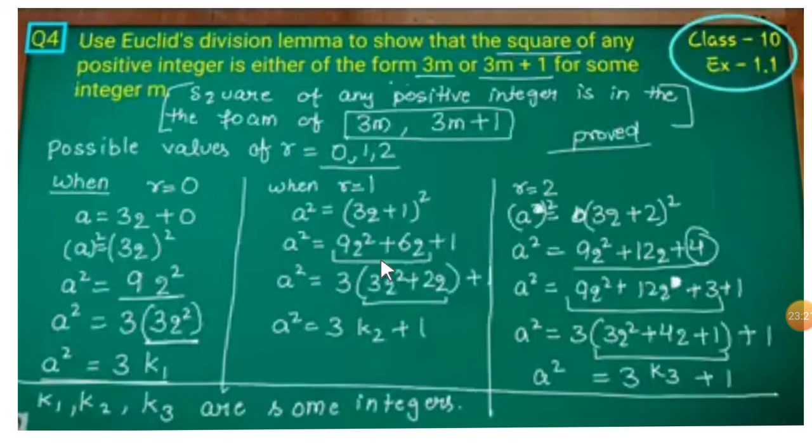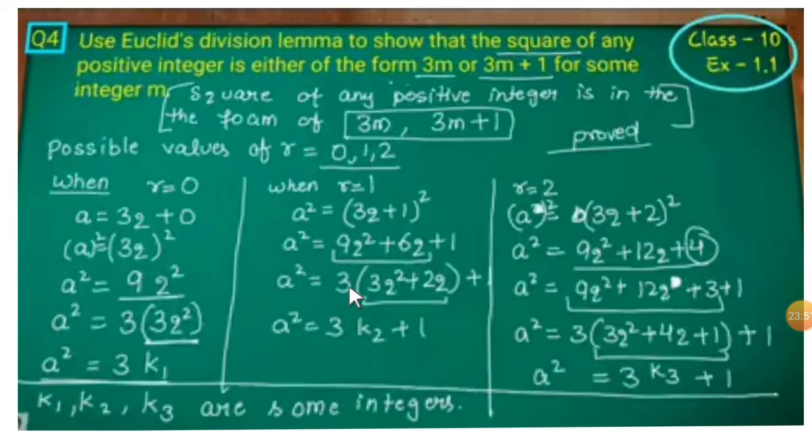Now in the first and second terms, I will take 3 common, because 3 is common there. What remains is 3q square plus 2q, and plus 1 is as it is.